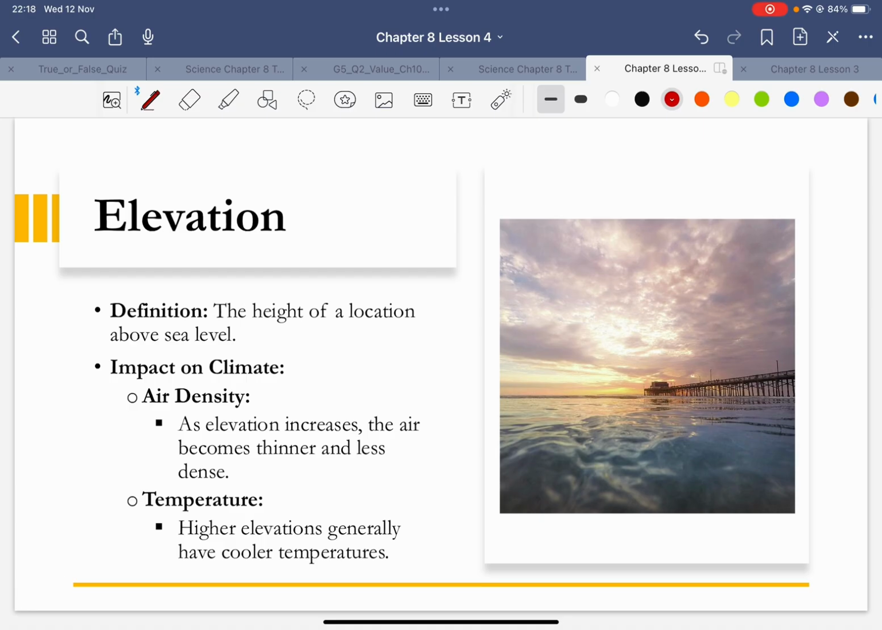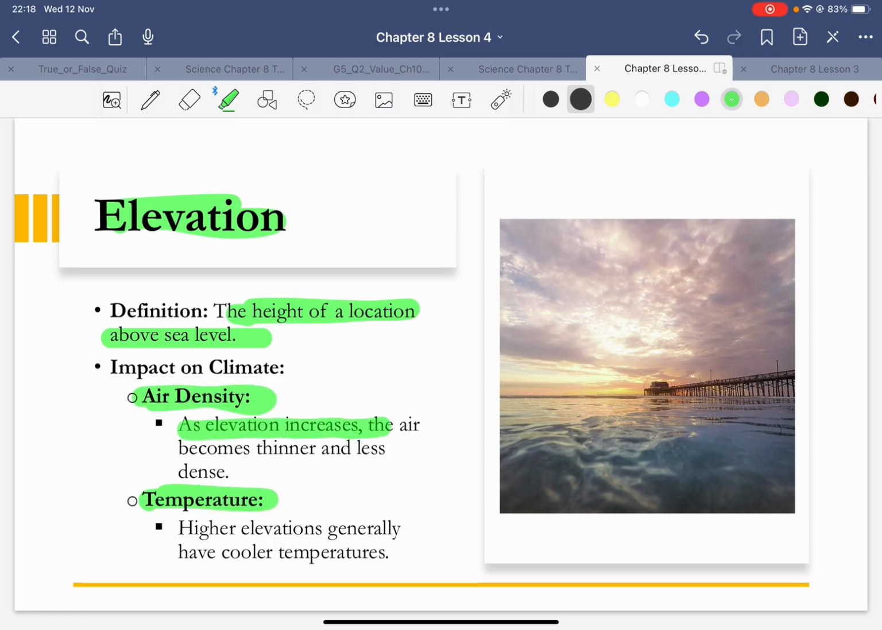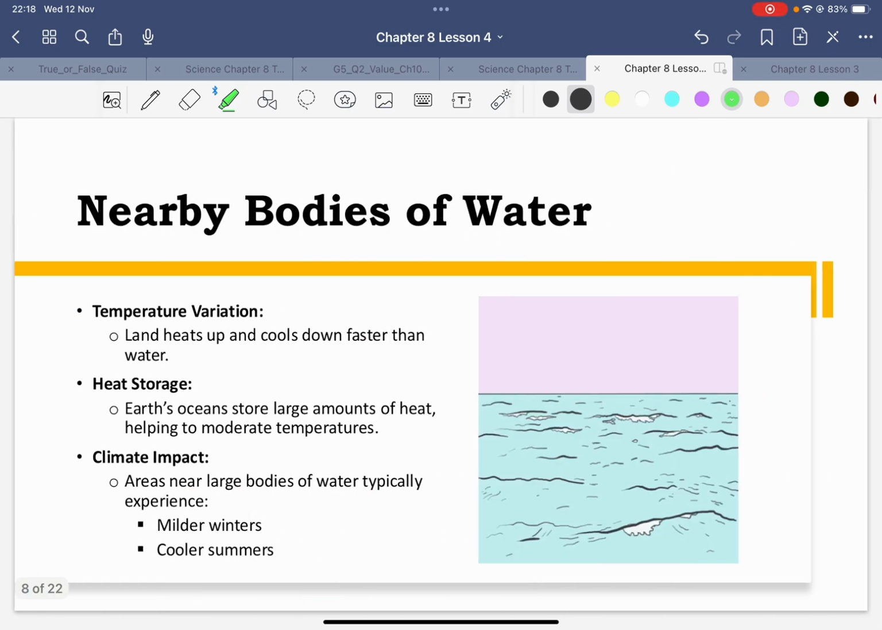Then you have the word elevation. Elevation is how high you are from the sea level. Now, as you move up, the density of air and the temperature of air changes, right? As elevation increases, the air becomes thinner and less dense. As elevation increases, usually the temperature is colder. When you go up the mountain or up the hills, the temperature is generally cooler there. All right. Then you have,